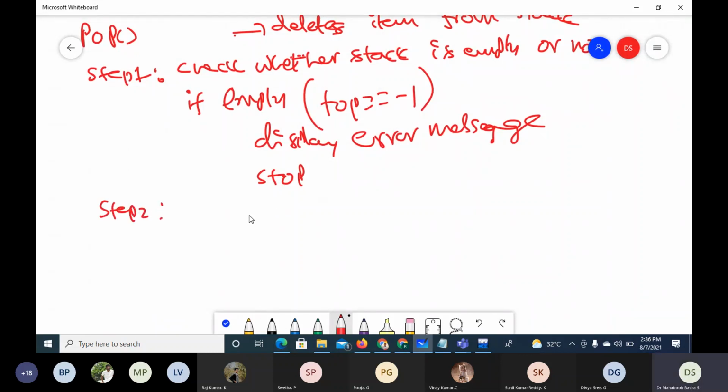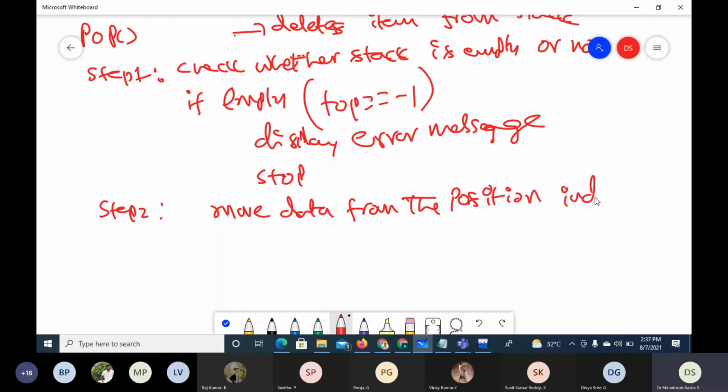Here the first step is to move data from the position indicated by top into some variable called item.